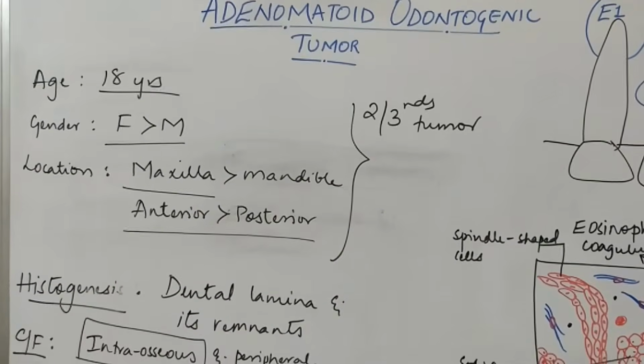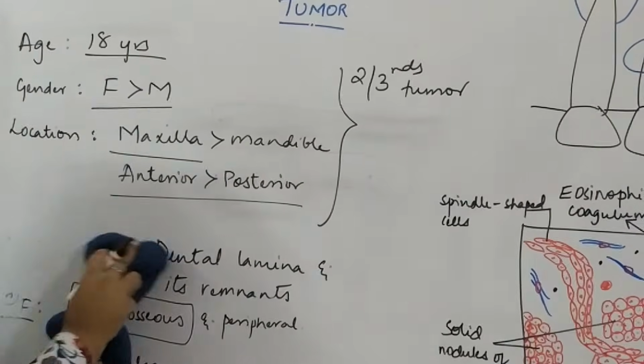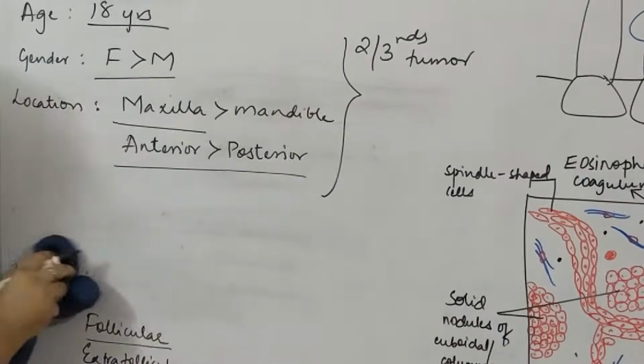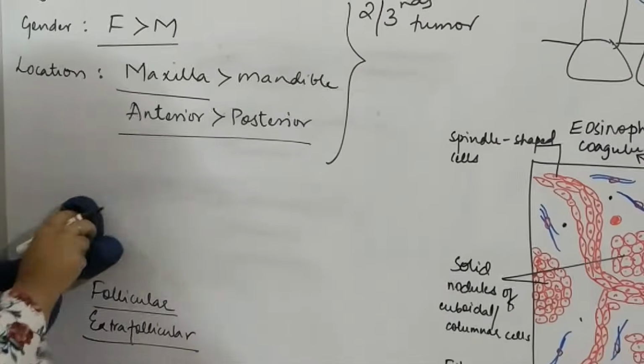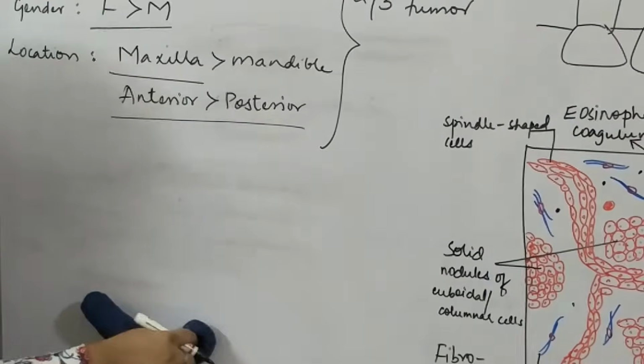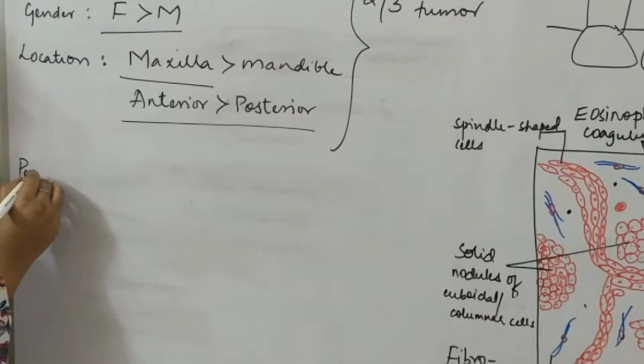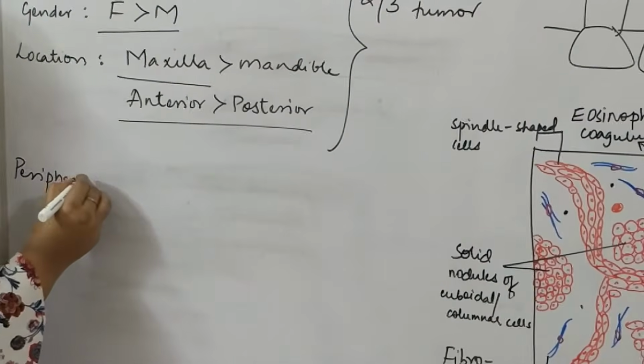Okay. Now, moving on to the radiographic features. Before we move on to radiographic features, let us discuss a little about the peripheral variant of this tumor. The peripheral variant.